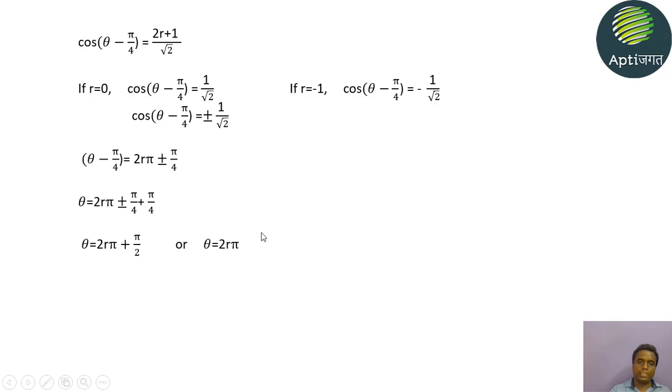But we can accept only 2rπ, because 2rπ + π/4 will give an extraneous root. So we cancel the solution 2rπ + π/4. So the final answer is 2rπ, and option B is correct.